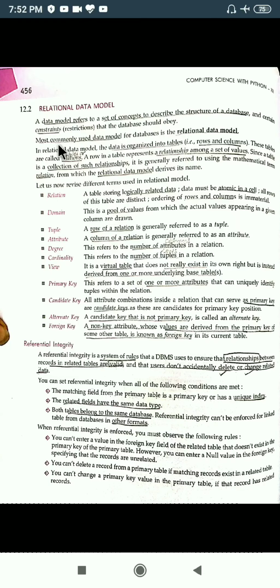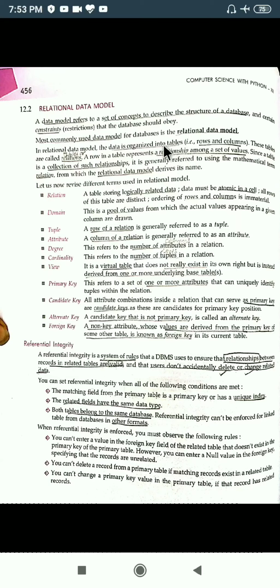Most commonly used database nowadays is the relational database. See, the word relational itself is explaining that some relationship will be there, and if two things are connected together, then they can be organized in the form of tables. Like a timetable I am making, I say that on Monday the first period will be an English period. So Monday and first period, how they both are connected with the data English. Okay, if Monday and first period don't have any connection, then I will not store that data in the table. If something is being stored in the table, that means these two things are interconnected, there is a certain relationship.